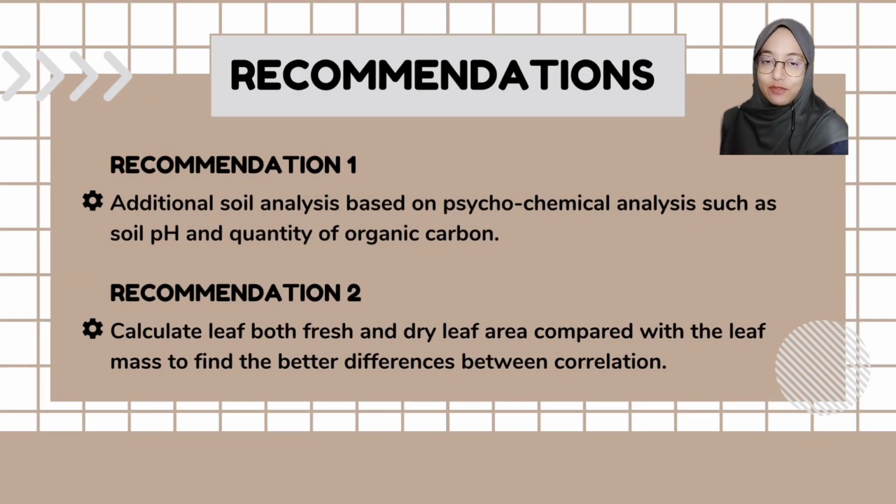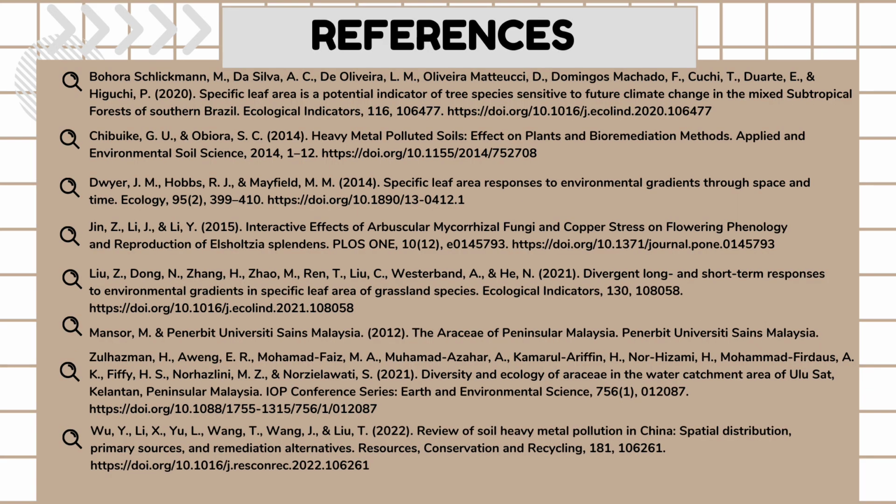The recommendation from this study is by adding soil analysis based on physicochemical analysis such as soil pH and quantity of organic carbon. And second recommendation is calculate leaf for both fresh and dry leaf area, compare it with leaf mass to find better differences between correlation. That's all from me.